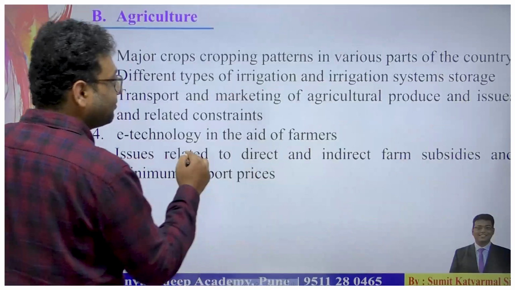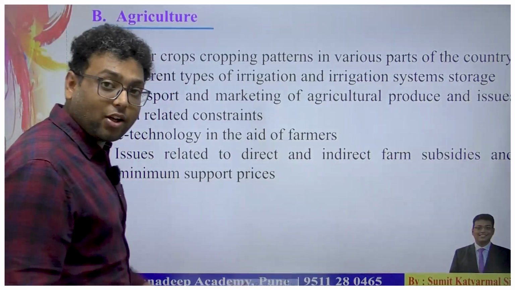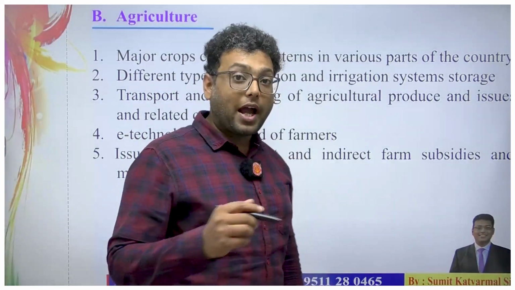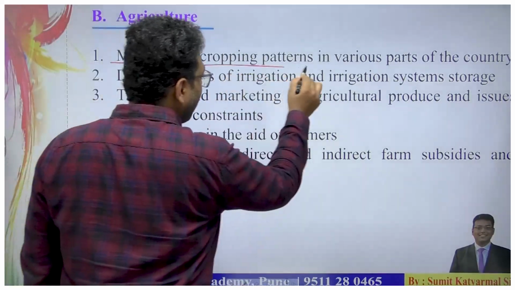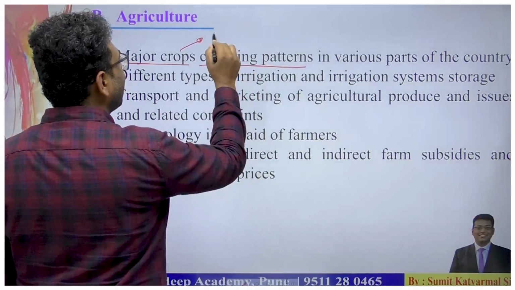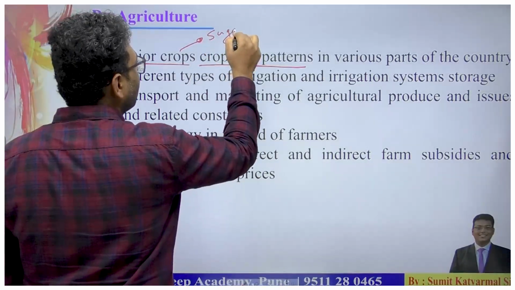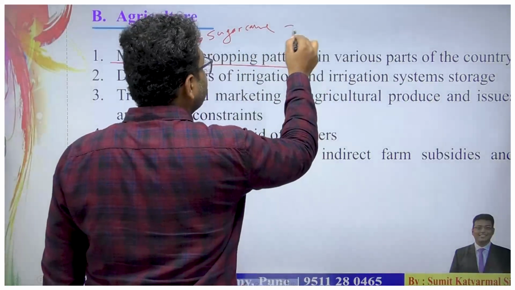Then the next part is related with agriculture, and UPSC in the ongoing trend continuously asks questions from the agriculture point of view. The best example is major crops and cropping patterns. Recently UPSC asked a sugarcane related question regarding water efficiency.